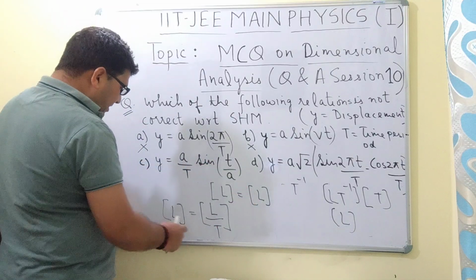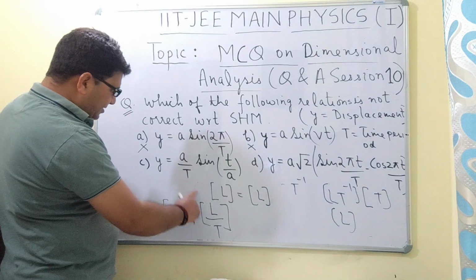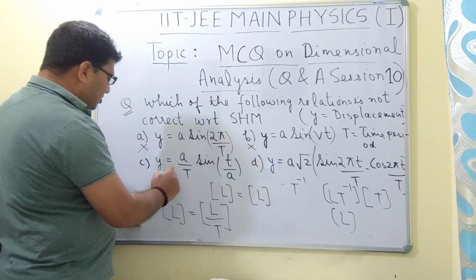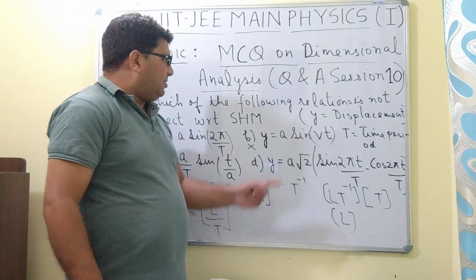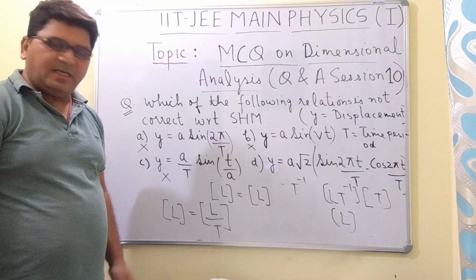At the same time, the dimension on the left side is L, and the dimension of a upon T is L by T. So this relation is also not correct as per the dimensional analysis.